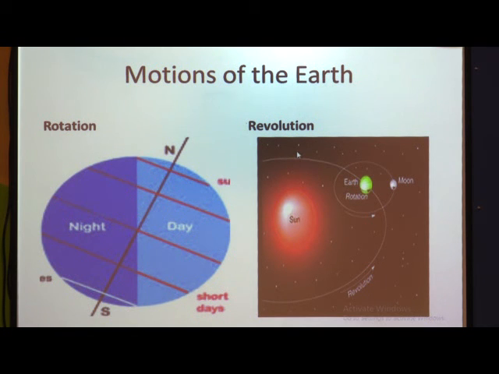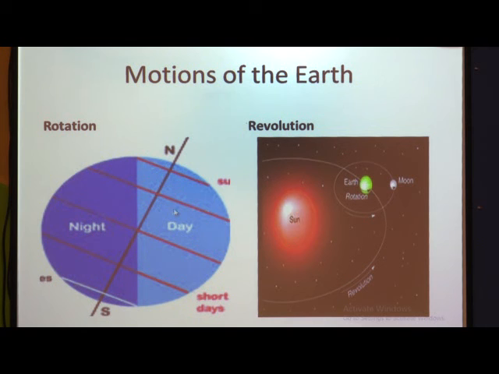Then the second motion is called revolution. What do you mean by revolution, children? Revolution means when the earth moves around this orbit, which is elliptical in shape. When the earth spins around the sun, it is called revolution. It takes approximately 366 days to complete one revolution, and one rotation takes 24 hours. So these are the two types of motions of the earth.